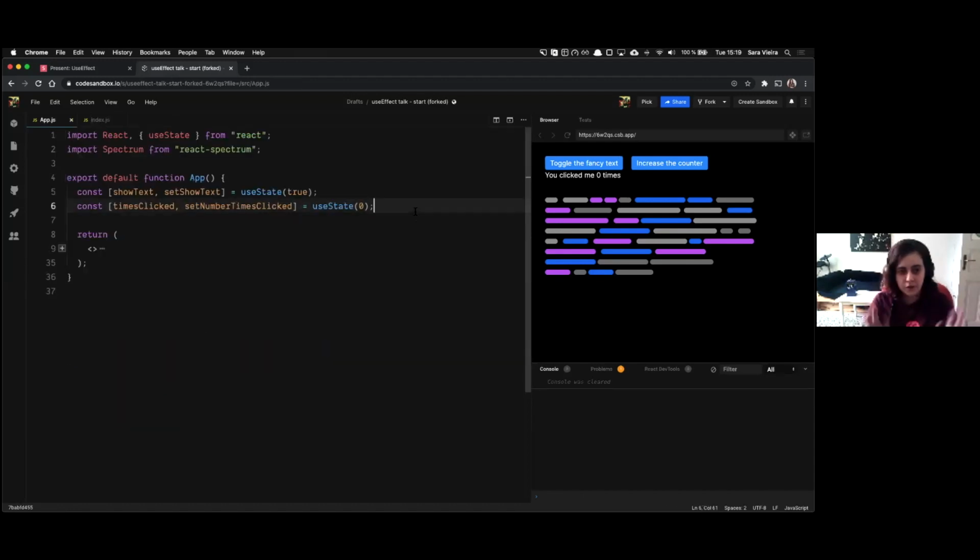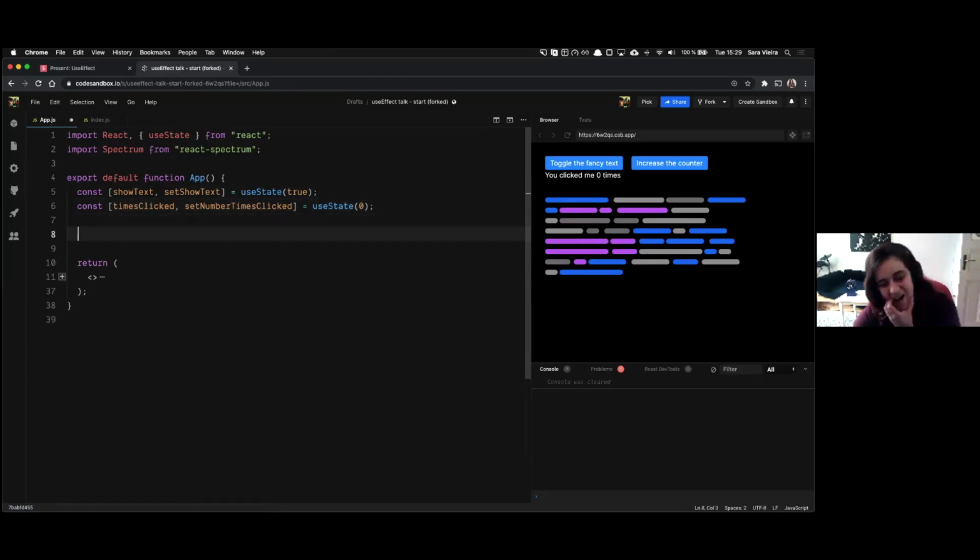Okay, so let's create our first useEffect. How do you use useEffect to run when anything changes? So this means when showText changes and when timesClicked changes.